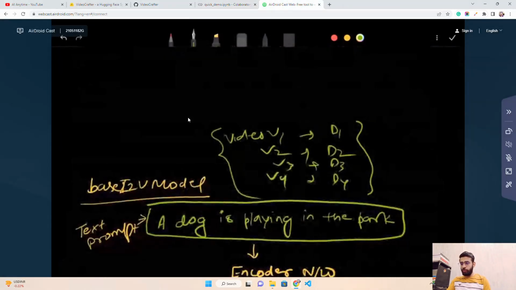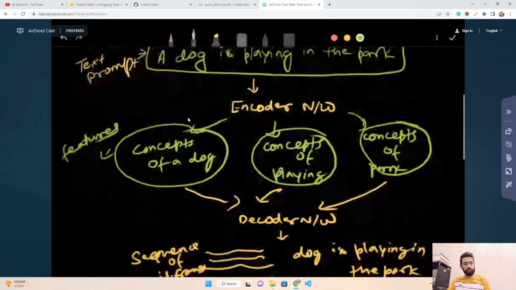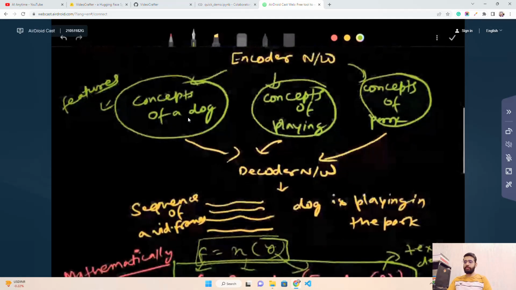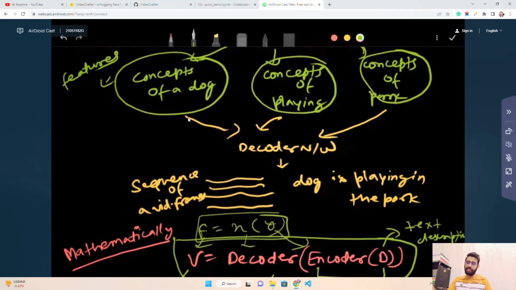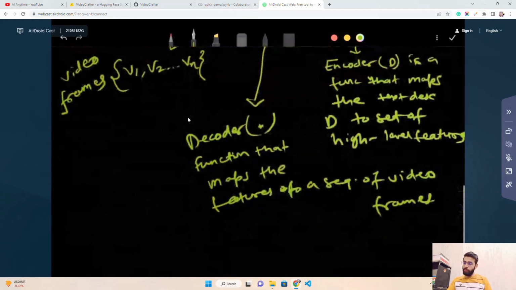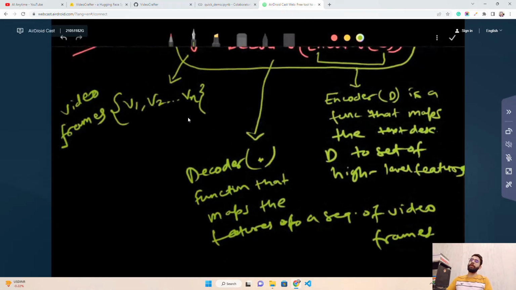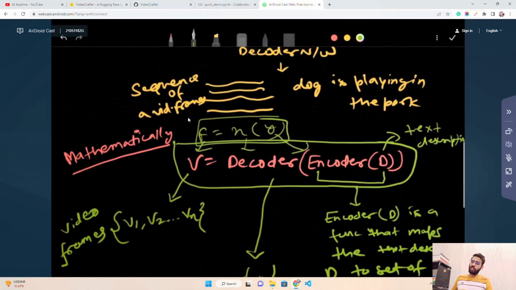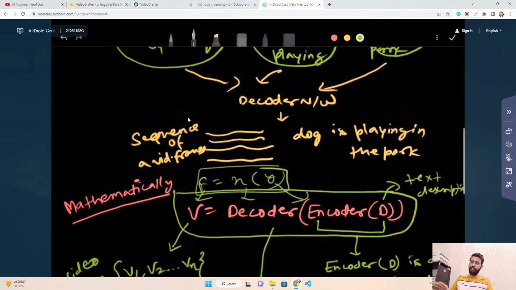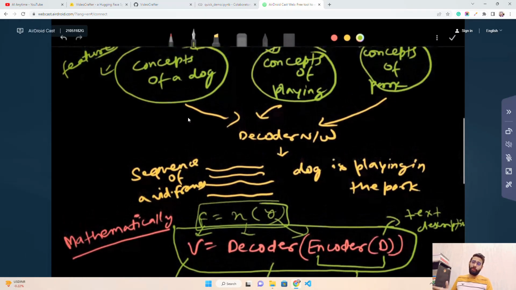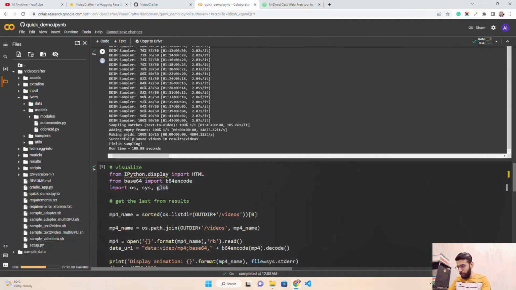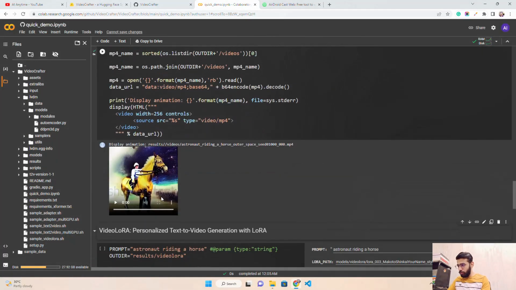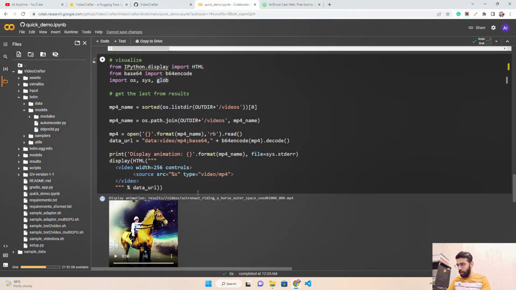At the high level, I'll give these screen grabs through a link so that you can have a look. Let me know if you can come up with an even better intuitive mathematical function, or if you have any suggestions on how to improve the explanation of how this works. Now let's head back to Colab, and you can see, wow, we have received it here.